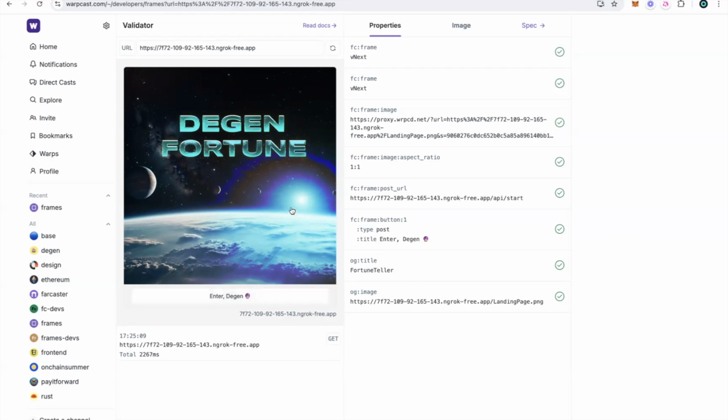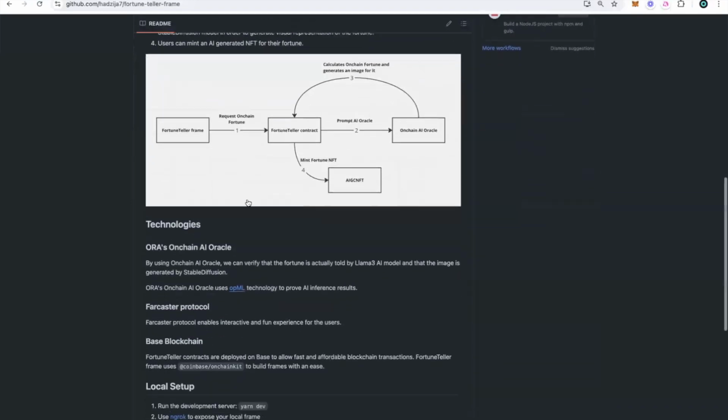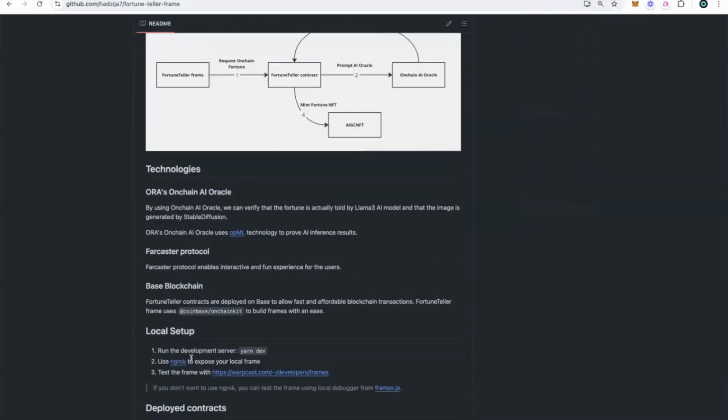Before we start, I want to mention that for the development and testing of this Farcaster application, I use this tool from Warpcast, developer frames, and I wrote in the README file how you can do it as well. You can expose your localhost network by using the ngrok service. If you don't want to do that, you can always use the frames.js debugger. And now let's get started.